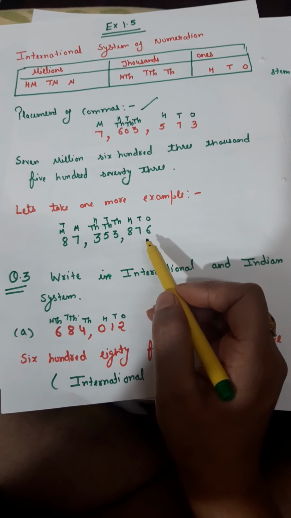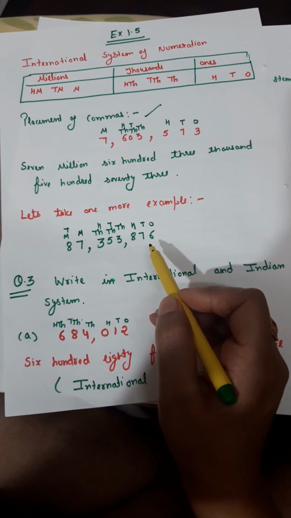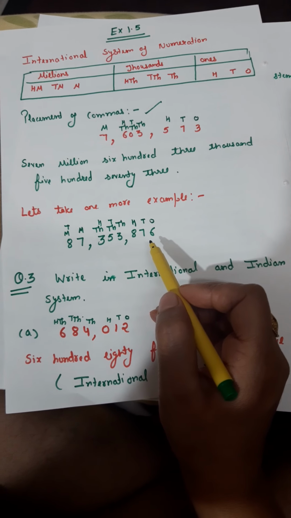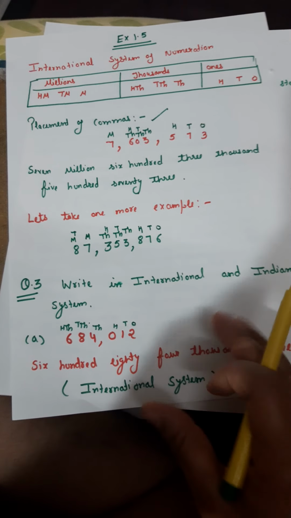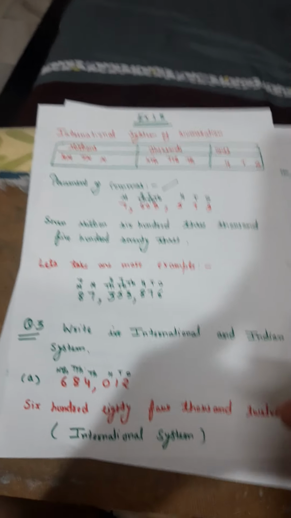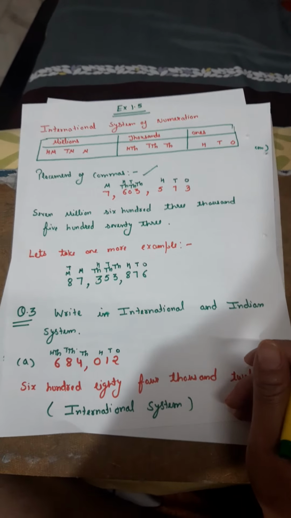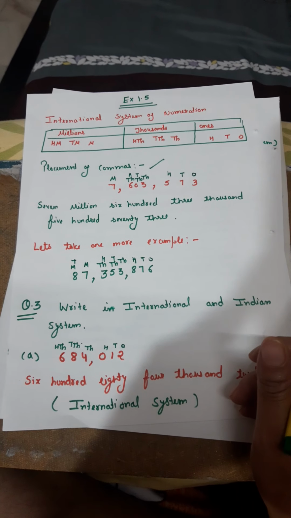87,353,876. Is it clear? I think the placement of commas in the international system of numeration and the Indian system is already clear to you. Okay, so moving back to our exercise, we had already discussed two questions of our exercise 1.5.